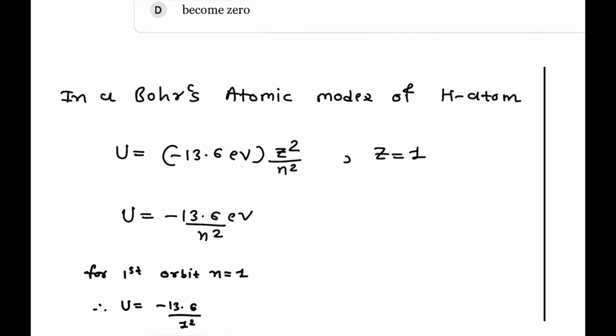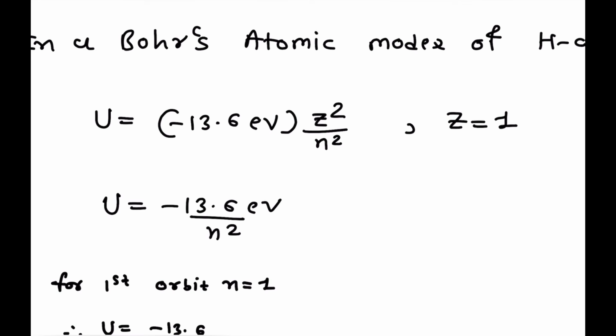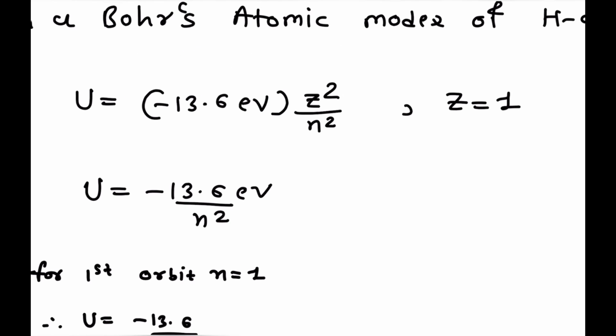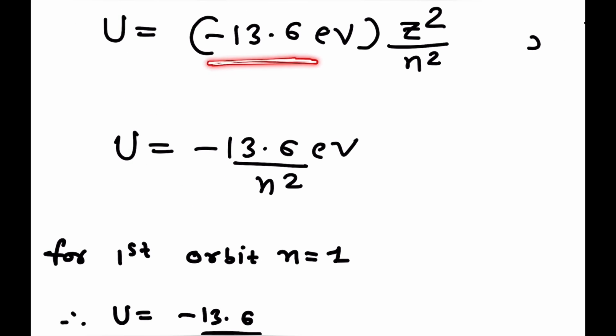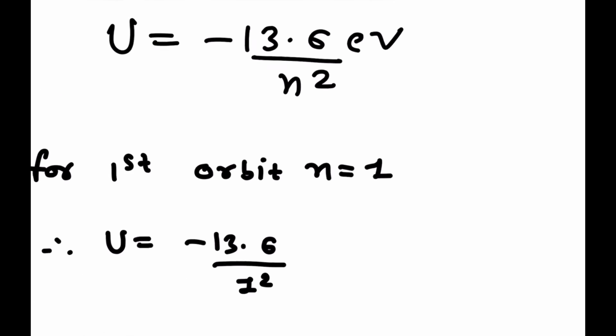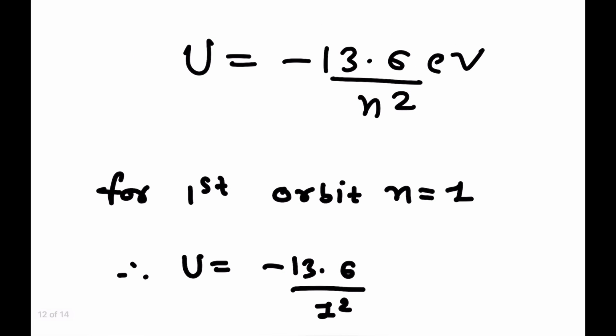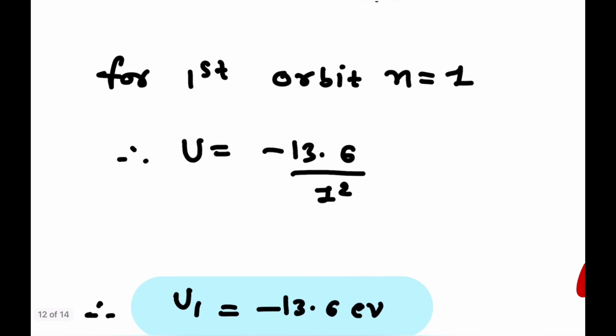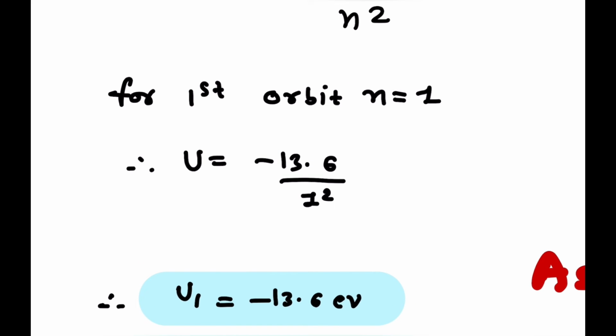In the Bohr atomic model of hydrogen atom, U is equal to minus 13.6 electron volt Z square by n square, where Z is equal to 1 for hydrogen atom. So U is equal to minus 13.6 divided by n square electron volt. That much is the potential energy. For the first orbit, n is equal to 1, so U1 is equal to minus 13.6 divided by 1 square, that is minus 13.6 electron volt.